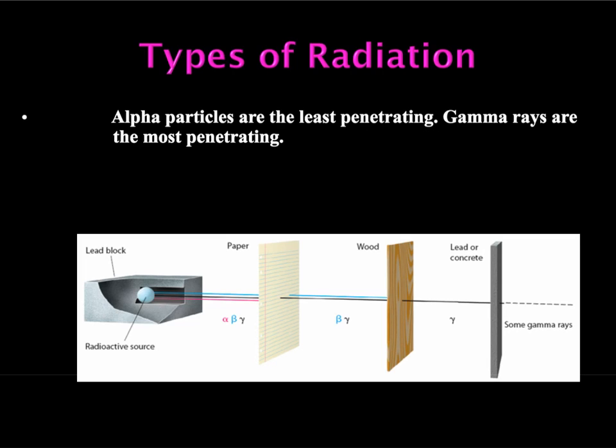Even something as small as a piece of paper can stop that. And really, if you think about UVA and UVB rays from the sun, we're trying to stop those from coming into our skin. And so something even as thin as sunscreen can protect us from the alpha particles from the sun and protect our skin. So it's really easy to stop alpha.